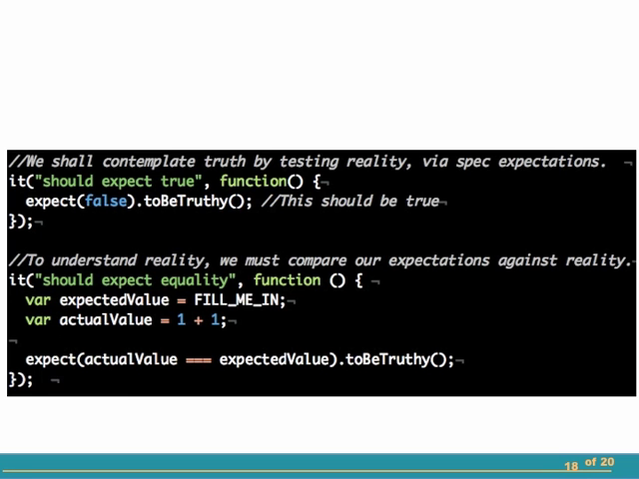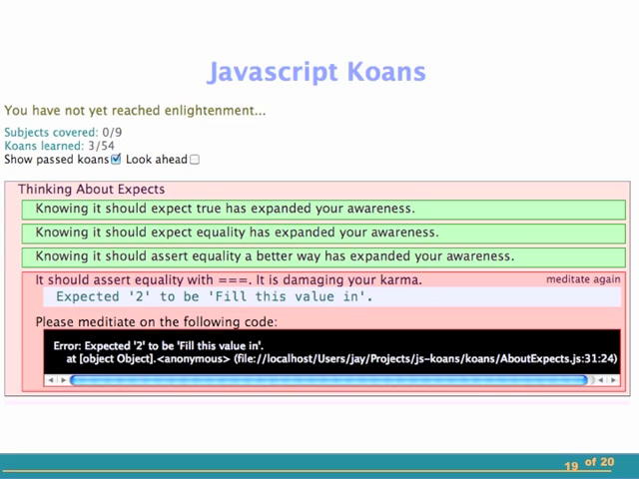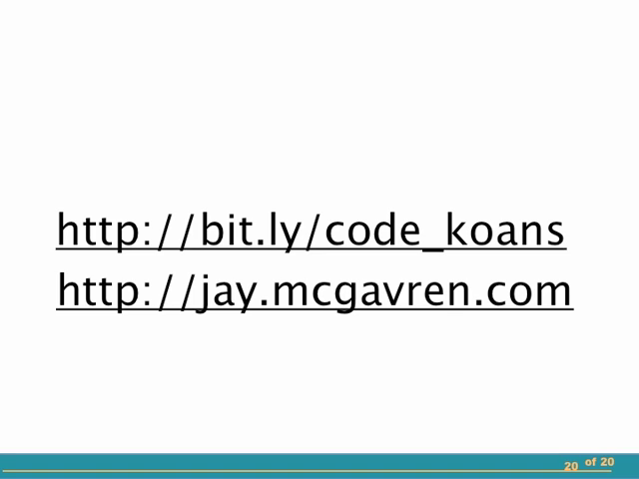Here's a snippet from the JavaScript koans. Again, similar setup. And these run right in a browser. Firefox and Chrome are preferred for the time being. It lists all the tests that you have passing so far and points you right where you need to go next. So those are the code koans.